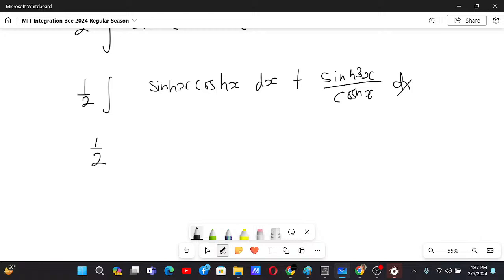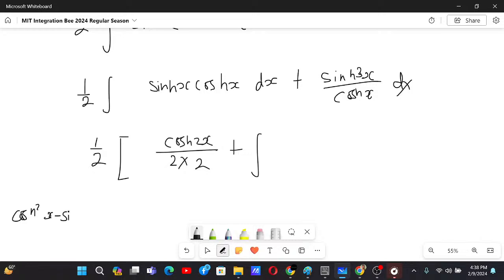This one is sinh 2x by 2, so its integral will be cosh 2x by 2 into 2. And over here, because cosh²x minus sinh²x is equal to 1, we can write this as cosh²x minus 1, by coshx, and then sinhx dx.